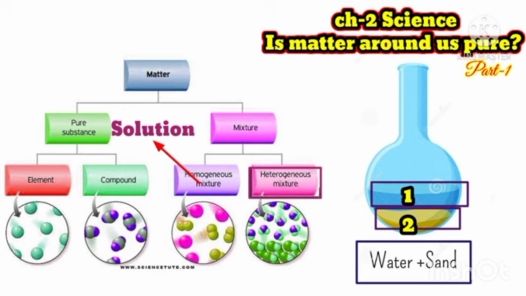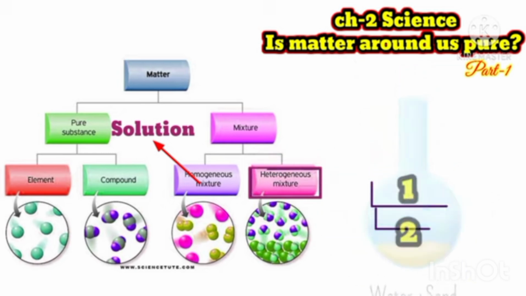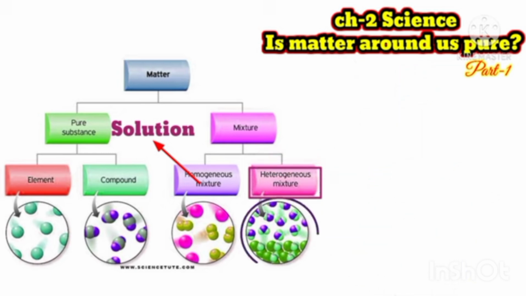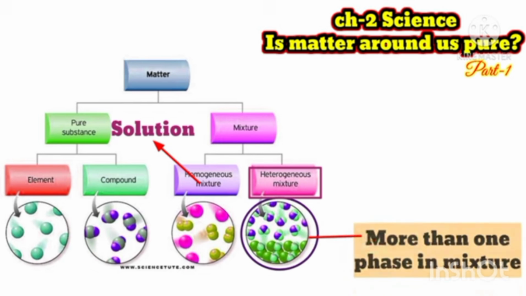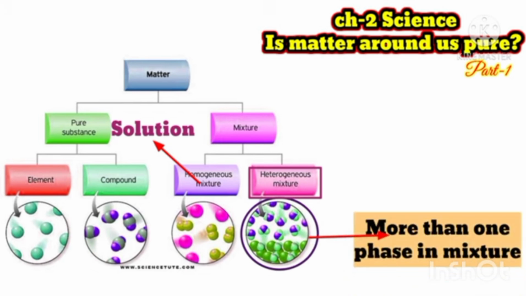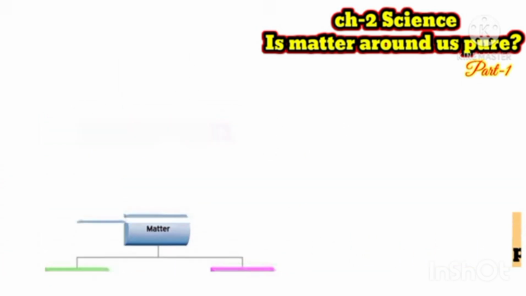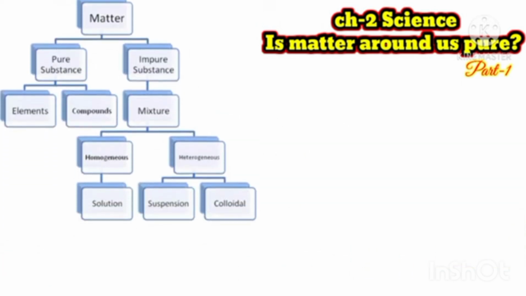So these types of solutions are known as suspension, or these come in the category of mixture. Solution is also a mixture and the suspension is also a mixture. So as we have seen that a solution consists of two parts, solute and solvent, in the same way, suspension also consists of two parts. One is known as dispersed phase and another one is known as dispersion medium.